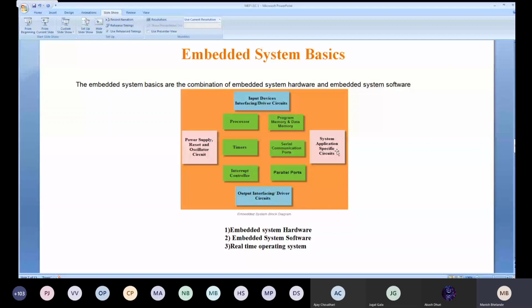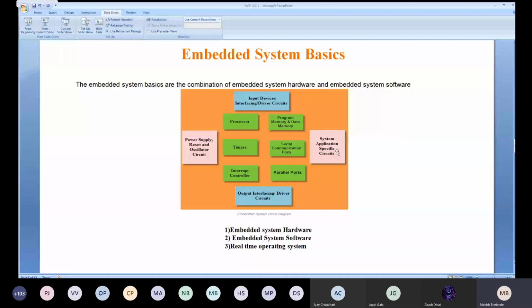System application specific circuit means, suppose for any timer based system, if you have attached it to the system, based on that timing, that operation should be performed. So this is nothing but the system application specific circuit. For that also there is some different external circuit that you need to interface with your embedded system. So these are the basic contents of your embedded system.